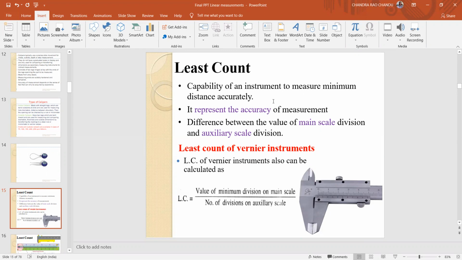Okay, what is least count? It is the capability of an instrument to measure minimum distance accurately. It represents the accuracy of measurement. It is the difference between the value of the main scale and the auxiliary scale. That is the least count. Okay, least count of vernier instruments. Here in this case, least count equals the value of minimum division on main scale divided by the number of divisions on the auxiliary, that is the vernier scale. Okay, this gives the least count.